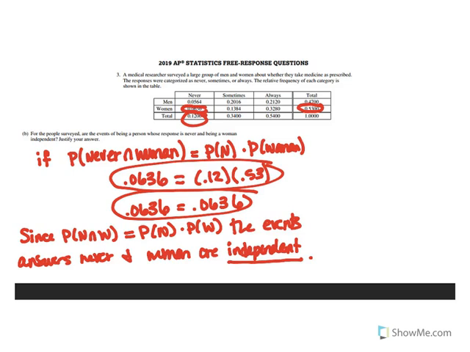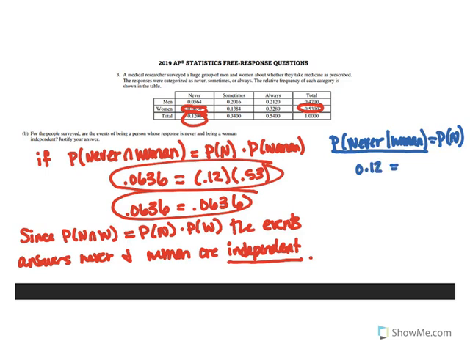The other way we could do this, as we proved earlier, we could say the probability of answering never given that you're a woman is simply equal to the probability that you answer never. In other words, knowing whether you're a woman or not did not change the probabilities. Again, we have to prove this to prove independence. So we can grab this from part A, and that was 0.12.